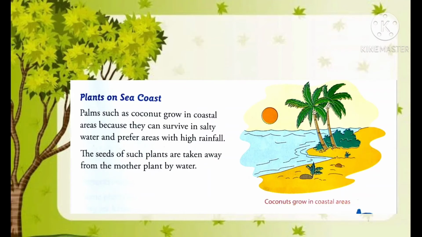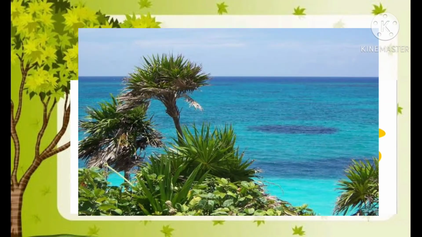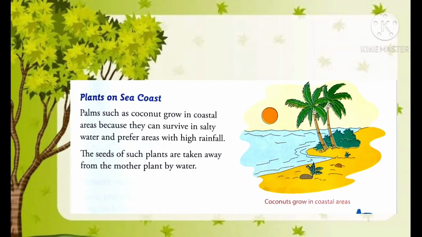For example, palms such as coconut tree can survive in salty water, and they also prefer high rainfall. Therefore these are mostly found on the coastal areas, and the seeds of such plants are taken away from the mother plant by water. So students, this is a bit about the terrestrial plants.